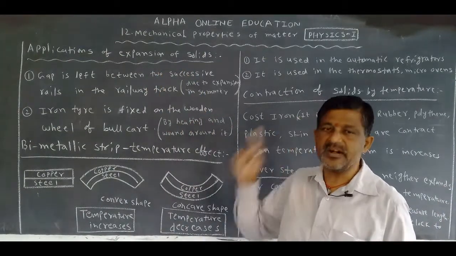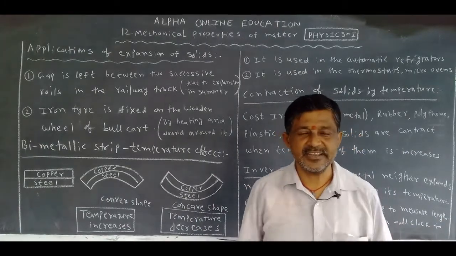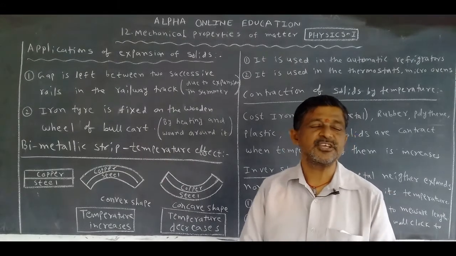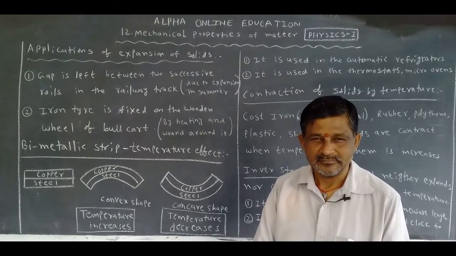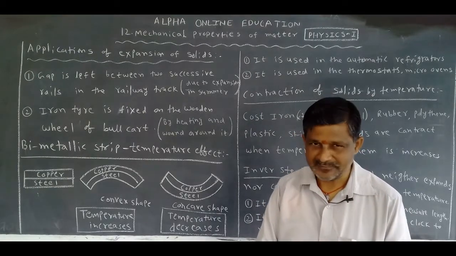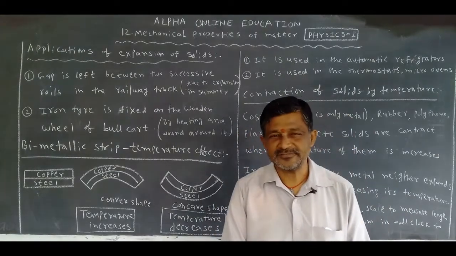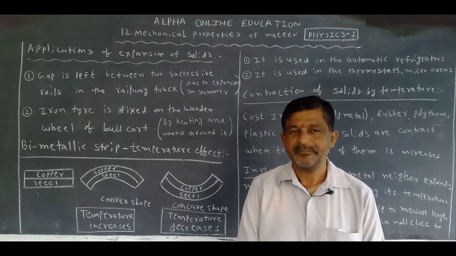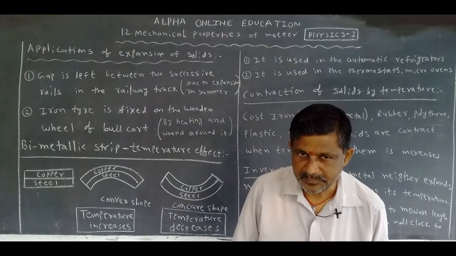And next, microwaves. You can see that in bakery shops. In bakery shops you can put samosa and other food items, egg puff, curry puff, that are kept in one box, that is called micro oven. In the micro oven also this bimetallic strip is used.